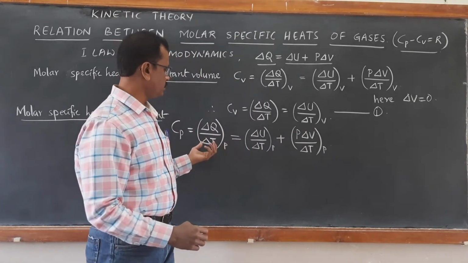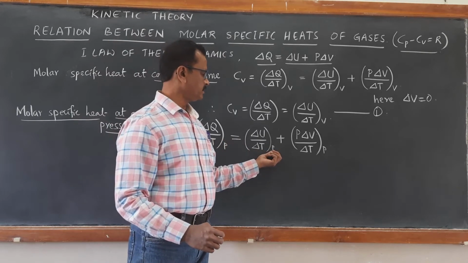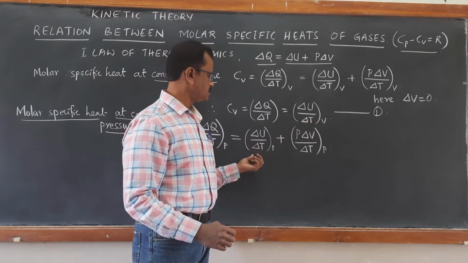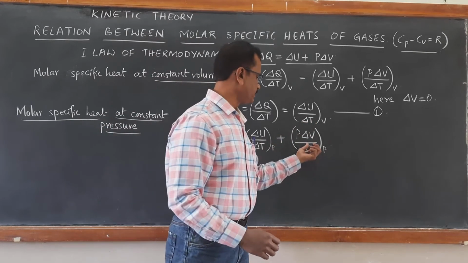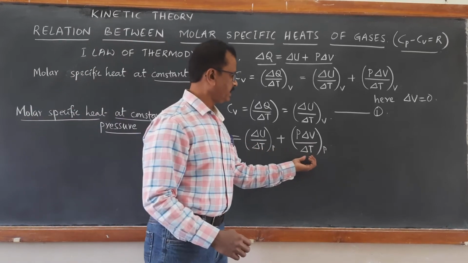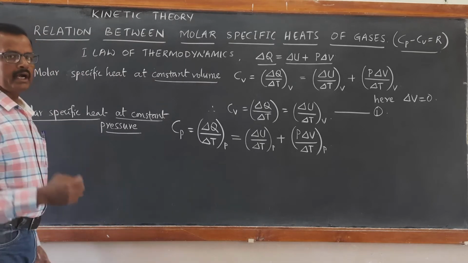It depends only on the amount of heat supplied. Therefore, we can ignore the suffixes V and P, so both these terms are the same. Now we will calculate P delta V by delta T at constant pressure. For this we will use the ideal gas equation.